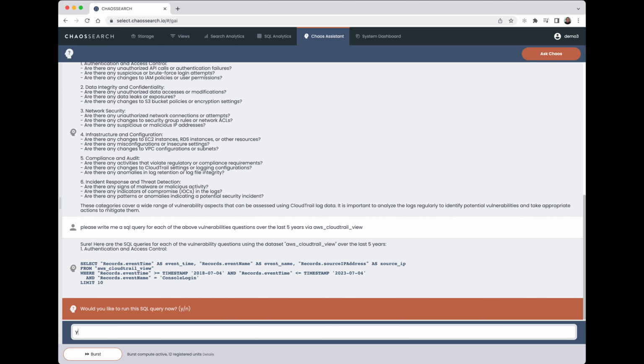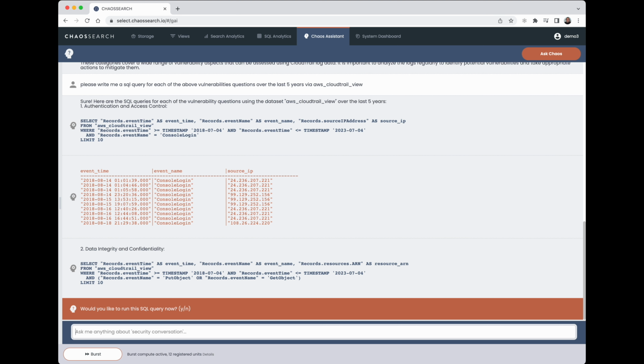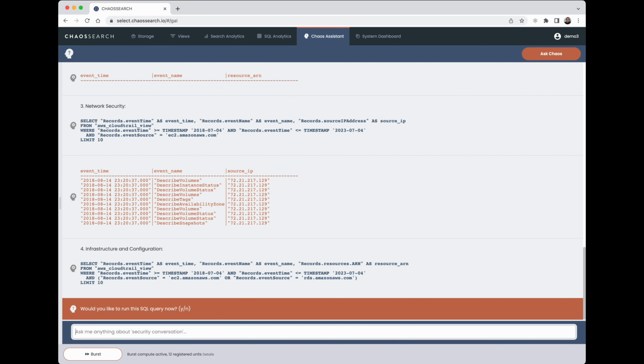As you see here, the first one was authentication access, and I asked it to execute this particular query. And you see here there are several console logins for such access over this time period with IPs. Then I ask to run the next query of data integrity, but good news, there were no problems with that data. And then I ask network security questions, the idea of what type of events have been happening over that time frame. And you see here there are several events that occurred.